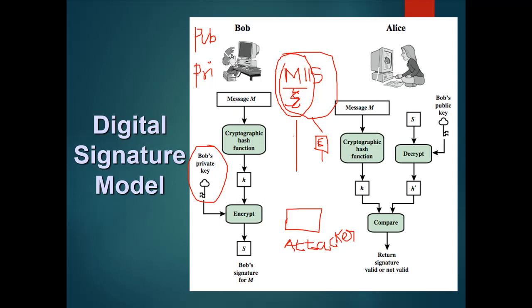This is for the signature. However, for confidentiality, let us assume Alice also has a public and private key. Bob tells Alice, share your public key with me. So the message and the signature are encrypted using the public key of Alice.